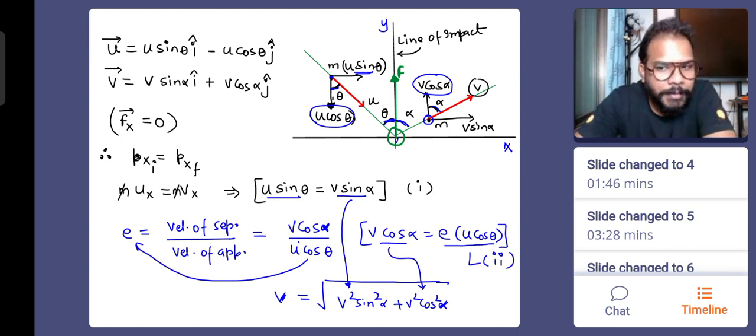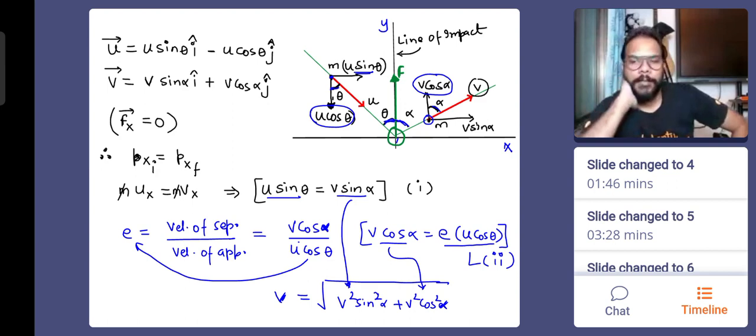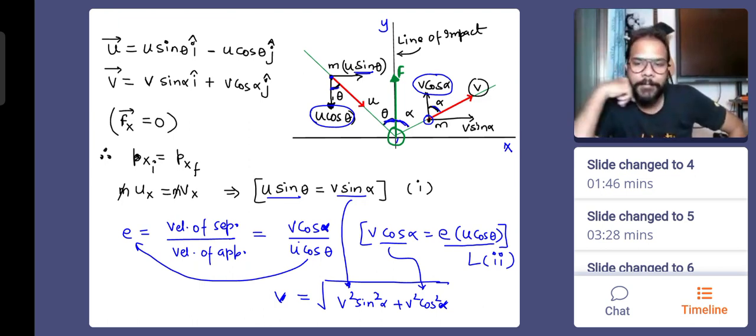System of particles. For a system of particles, A is linear momentum is zero, and B is kinetic energy is zero. So it's an assertion reason question? B implies A. One minute: linear momentum being zero for the system does not necessarily mean kinetic energy is zero. But if kinetic energy of the system is zero, then momentum is zero. B implies A, A does not necessarily imply B. Say a body at rest explodes into two pieces. The momentum of the system remains zero, but both bodies now have kinetic energy, so the overall system has kinetic energy. Because kinetic energy is a scalar quantity and momentum is a vector quantity.